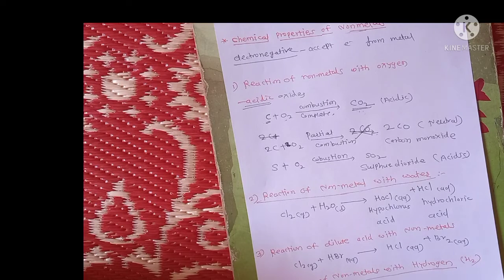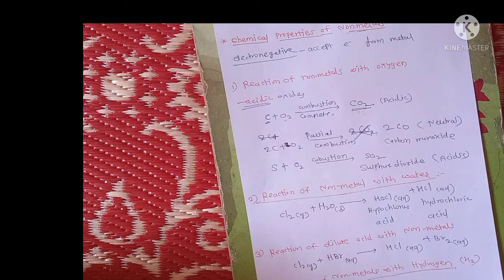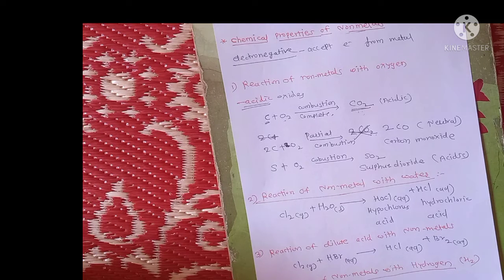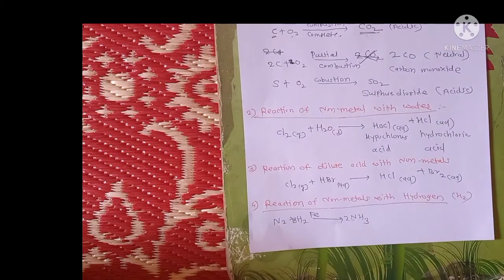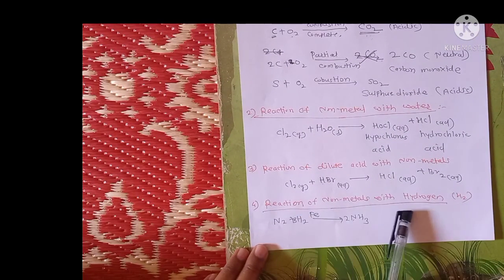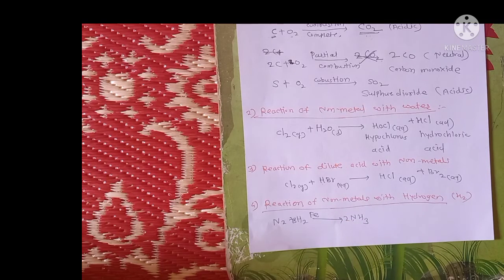Because the hydrogen gas is present in the air, it is not possible to catch this hydrogen gas and react it with the appropriate reagent. So iron, which is a metal, is used for absorbing the hydrogen gas. On the surface of the iron, the hydrogen gas is absorbed, and this absorbed hydrogen is used for reacting with nitrogen, and there is a formation of ammonia. So this is the reaction of non-metals with hydrogen: nitrogen reacts with hydrogen in the presence of iron catalyst, and there is a formation of ammonia.